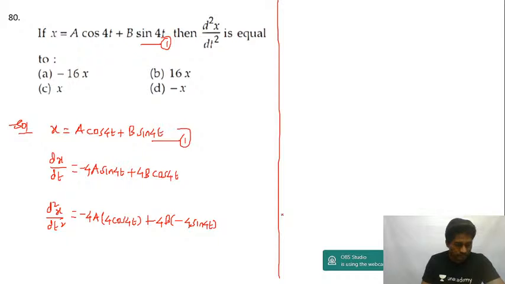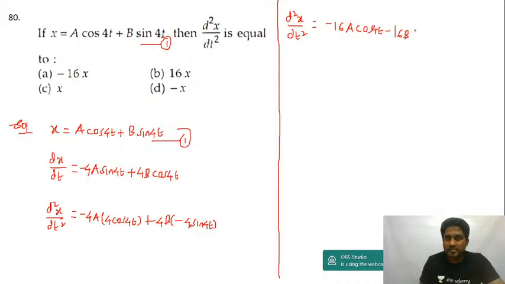So this becomes d square x by dt square is equal to minus 16a cos 4t, and then minus 16b sin 4t. So I get d square x by dt square is equal to minus 16, which is a constant, and you will get a into cos 4t plus b into sin 4t.